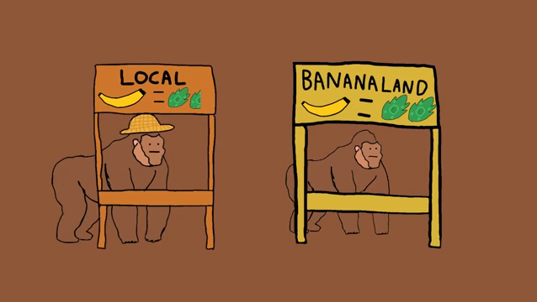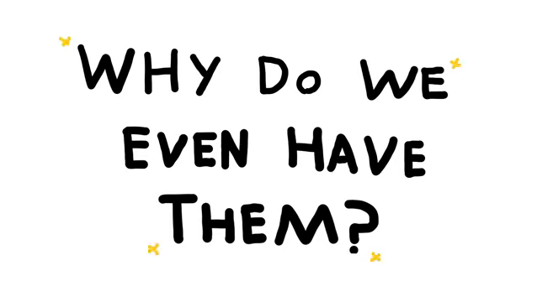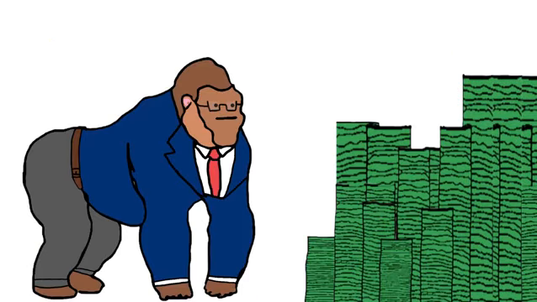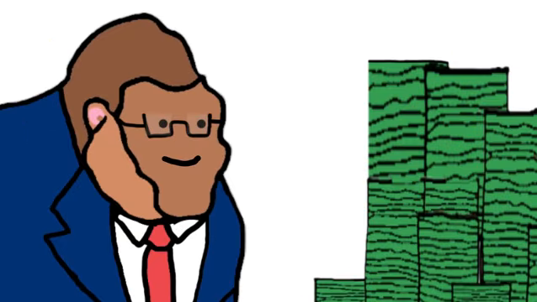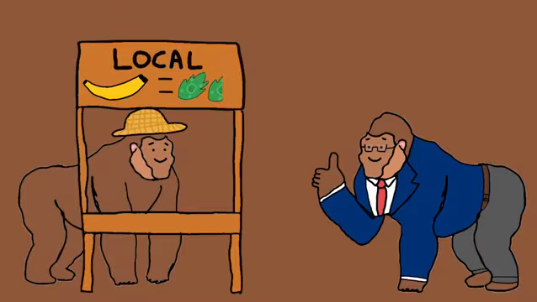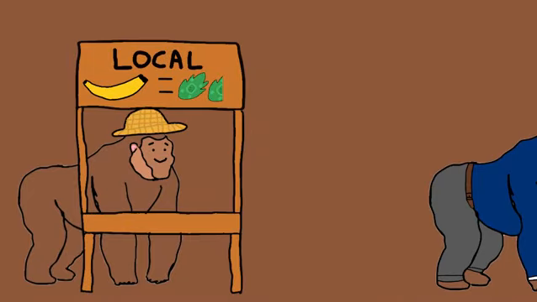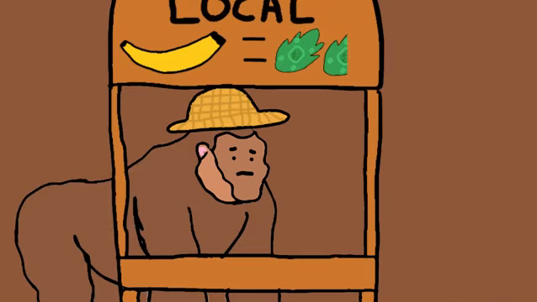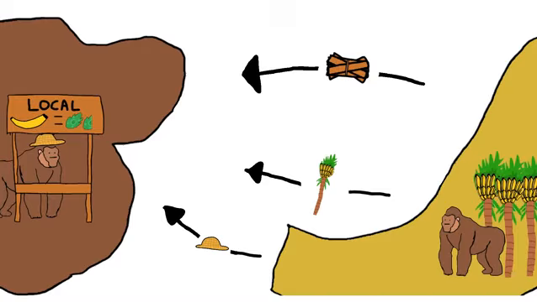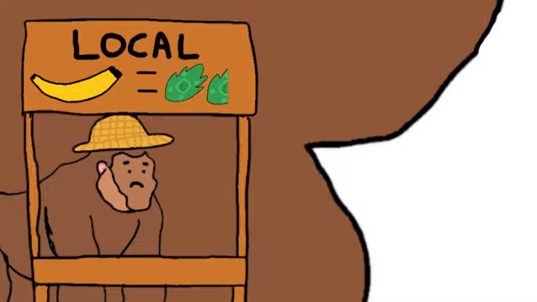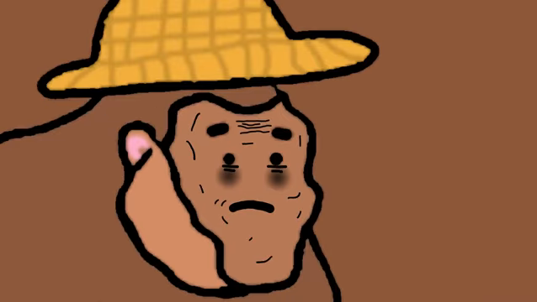So if tariff make everything more expensive, why do we even have them? Well, monkey government want money. That's pretty much it. Monkey government may think they help small business with tariffs, but this isn't always true. Some monkey businesses import other things from Bananaland to help run business. Tariffs make these more expensive. Monkeys have to pay more. Monkeys stressed. Monkeys tired of this bullshit.